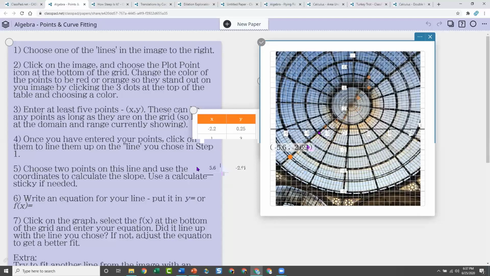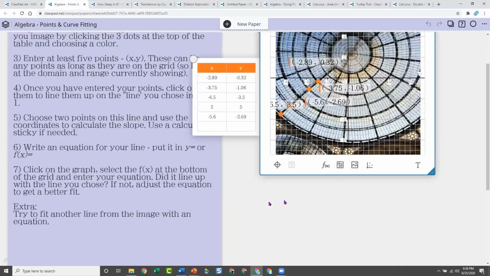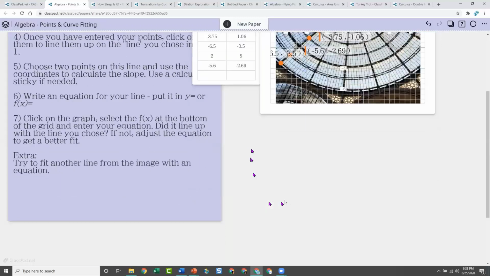So let's just pick a couple positions on this line that I am attempting to make an equation for. So they plot the points. You'll notice that the coordinates for each point are showing up, which is nice. And now the question is, okay, how could you use these points to actually plot a line, find the slope of this line? So here's where you can then pull up a calculate sticky and say, okay, well, let's say I want to find the slope.